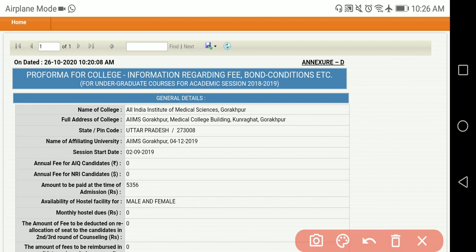The annual AIQ candidates fee you can see is 0, which means if you get the seat in this, you only have to pay the amount at the time of admission, 5,356. That is the only amount you have to pay. Remaining everything is showing as 0, which means there are no fees.